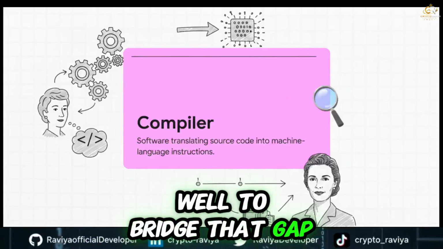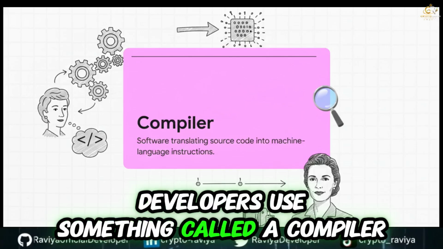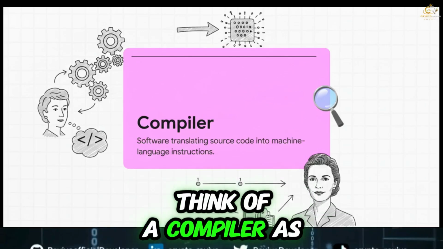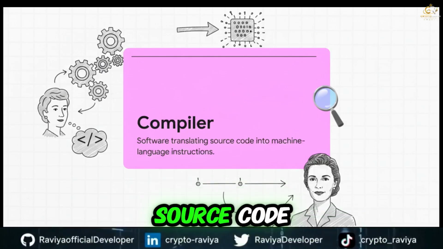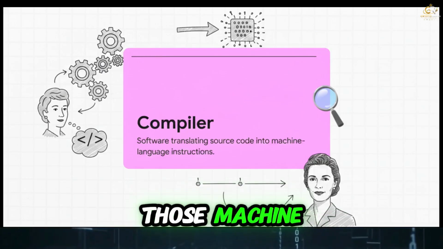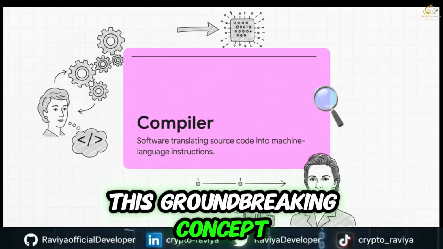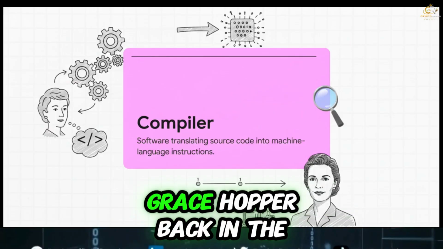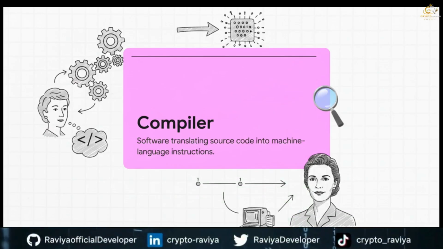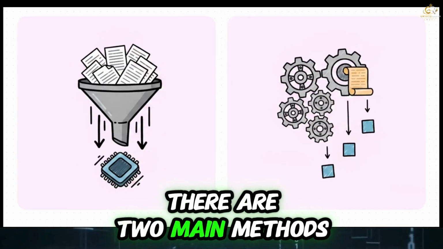Well, to bridge that gap between our human logic and the machine's execution, developers use something called a compiler. Think of a compiler as a highly specialized translator software. It takes our human-readable source code and converts it straight into those machine language instructions. And fun fact, this groundbreaking concept was actually pioneered by the legendary American computer scientist Grace Hopper back in the early 1950s.